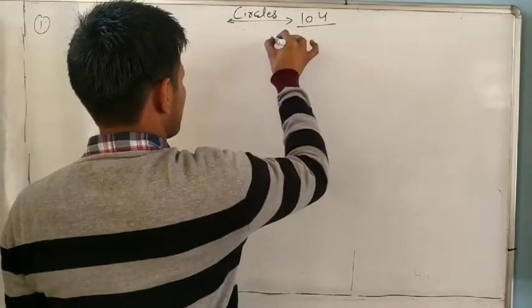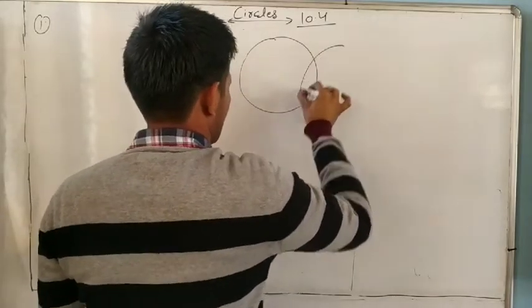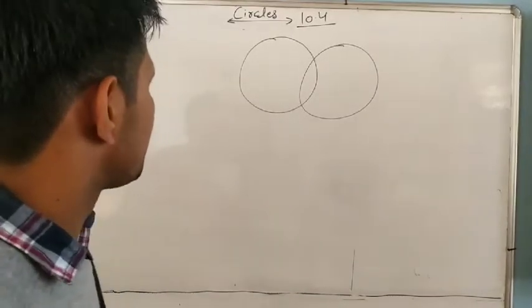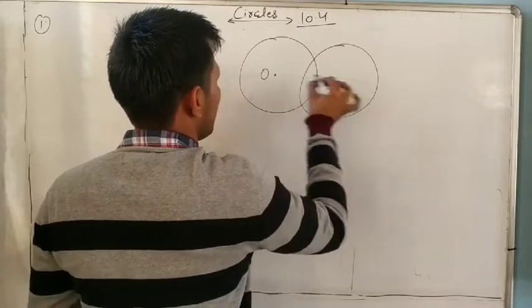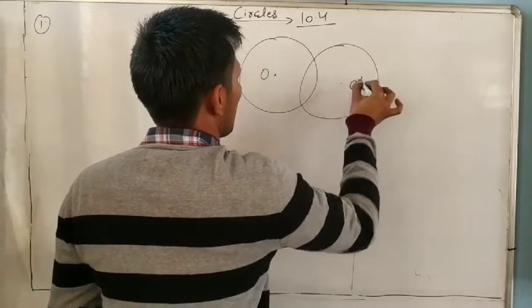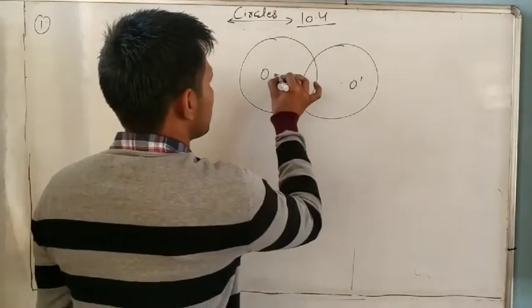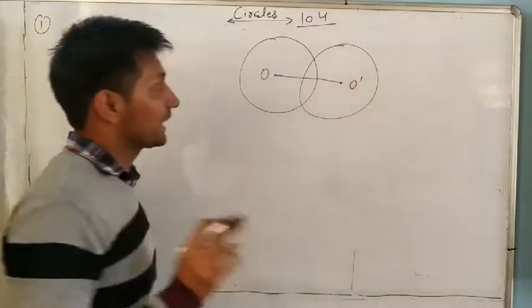Two circles intersect each other. Suppose one has center O and the other has center O dash. One has radius 5, one has radius 3. They intersect at 2 points and the distance between their centers, O to O dash, is 4 cm.